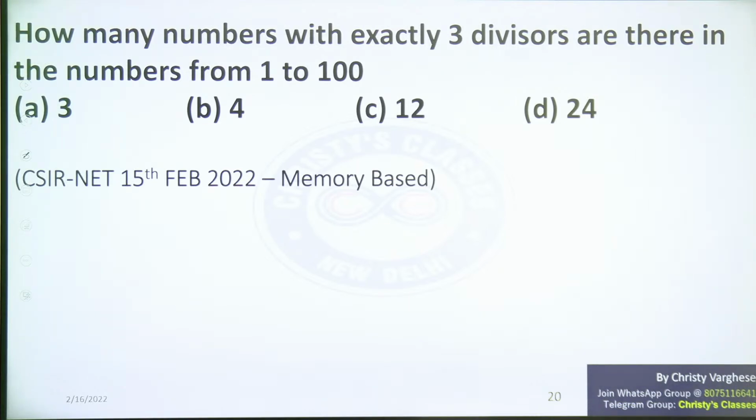So try this question, all of you. Any answers?